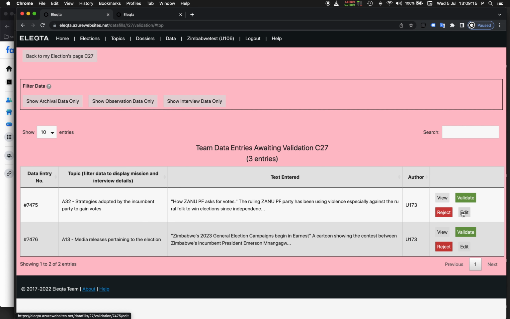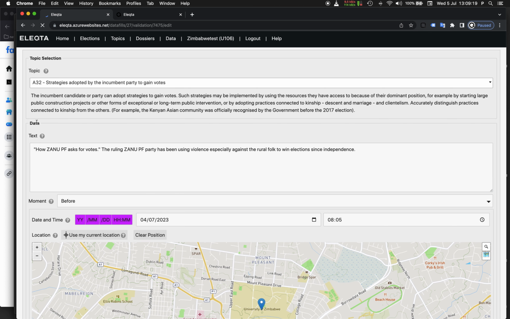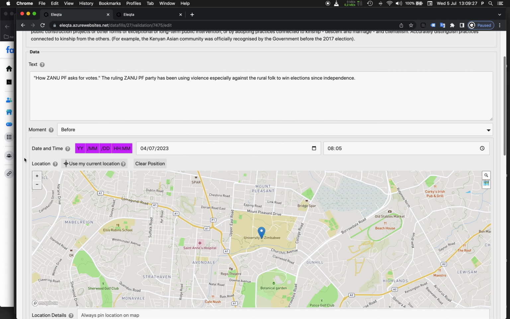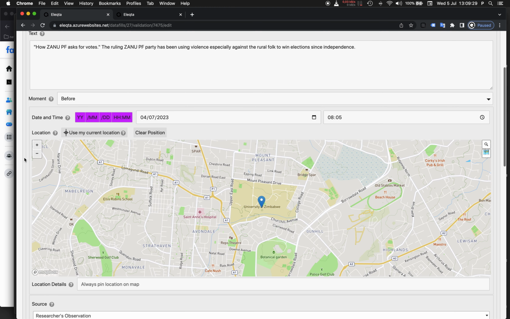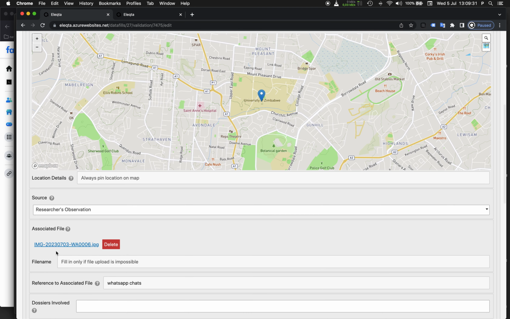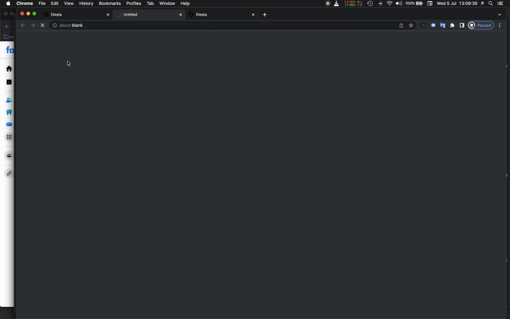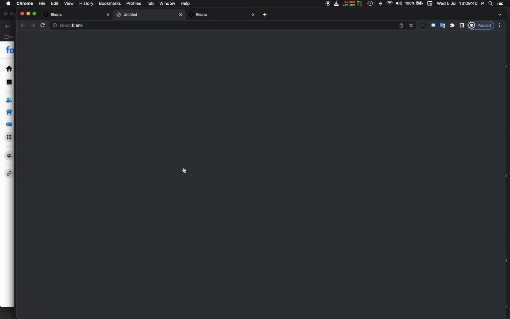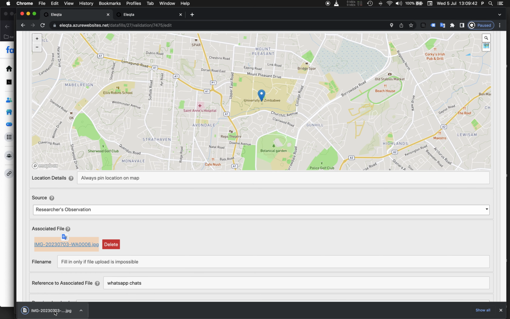Anyway, let's check this other data entry out. Strategies adopted by the incumbent party to gain votes. How ZANU-PF asks for votes. The ruling ZANU-PF party has been using violence, especially against the rural folk, to win elections since independence. Okay, so this is an observation done by the researcher again, but there is a picture here. Let's see what is in the picture.